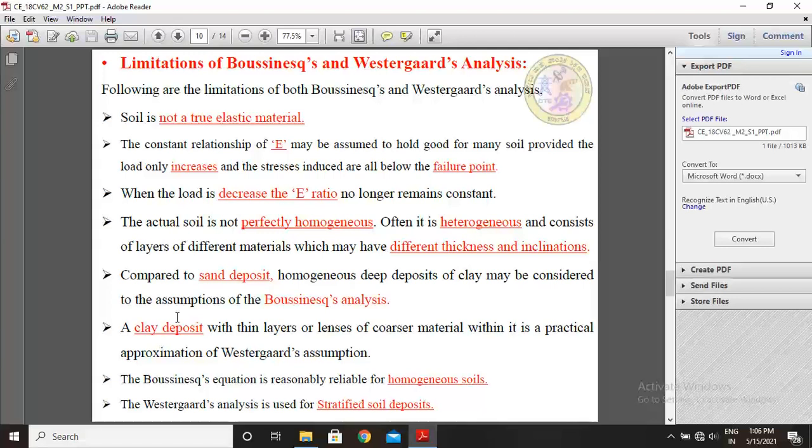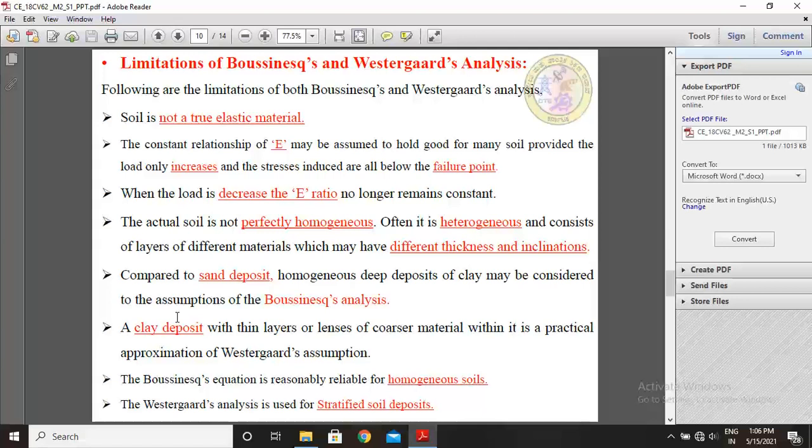The constant relationship of Young's modulus of elasticity E may be assumed to hold good for many soils provided the load only increases and the stresses induced are all below the failure points. The third limitation is here: the E value may hold good if the load increases and stresses are below the failure point.